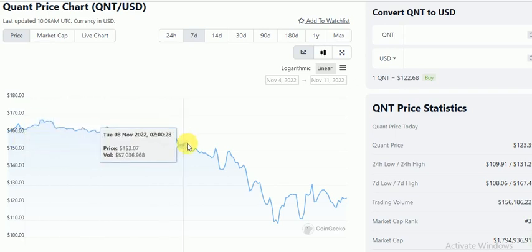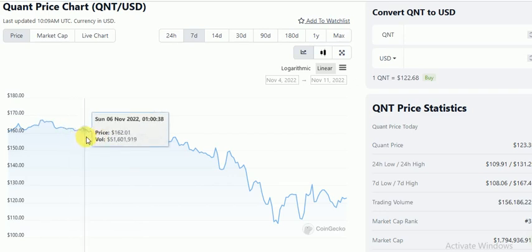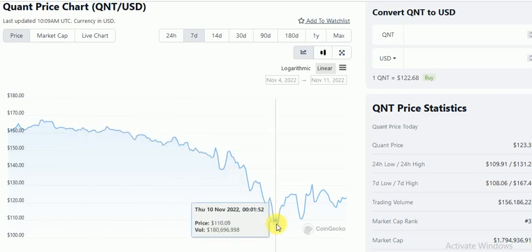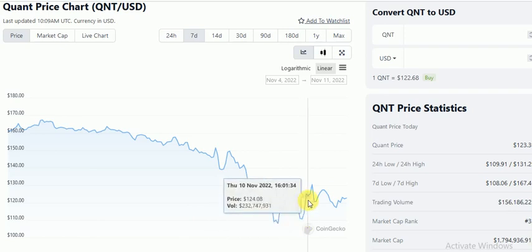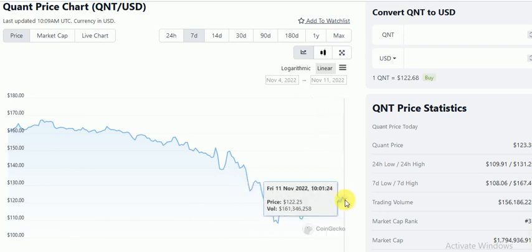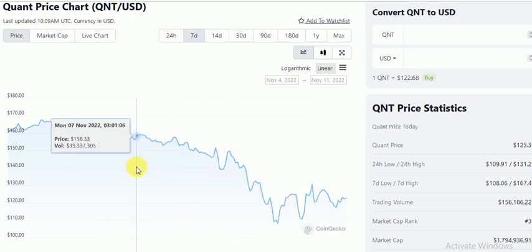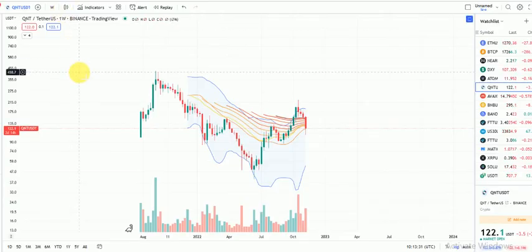So probably we've seen the market move down from about 162 down to about 110, and we've seen huge volatility up, down, back to 110, up, back to 130. Now we're seeing about a 122, and so we'll be looking at the chart to see what we can analyze from the chart and see what is going to happen.